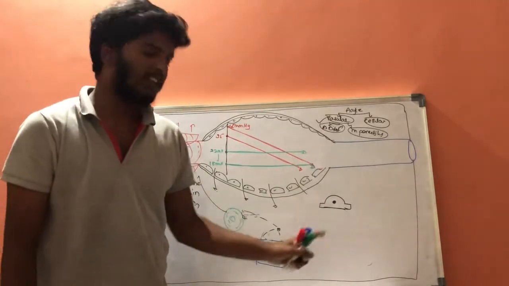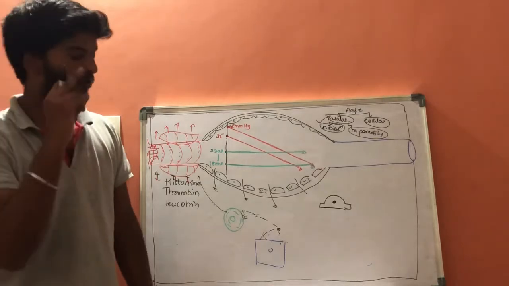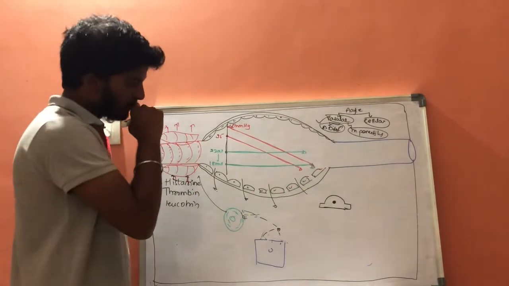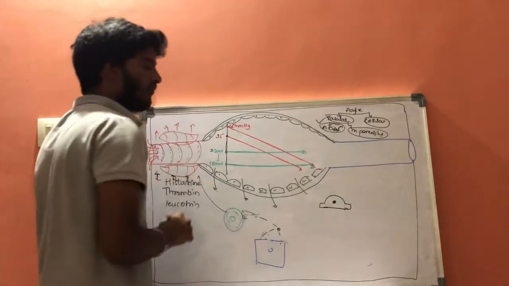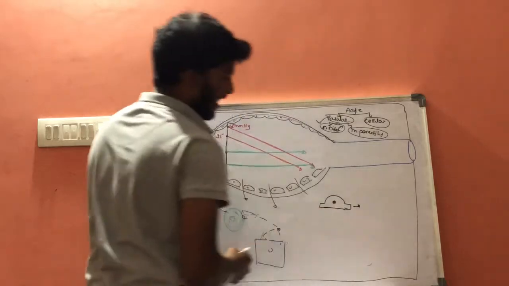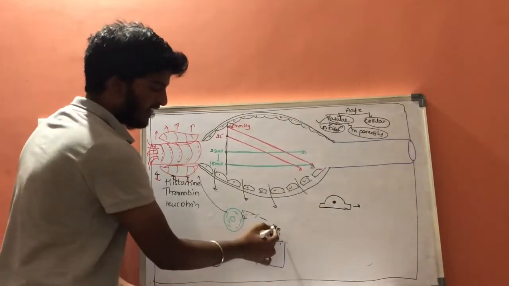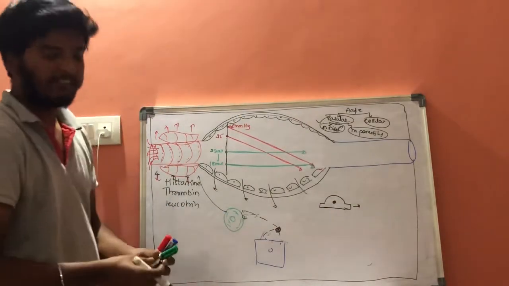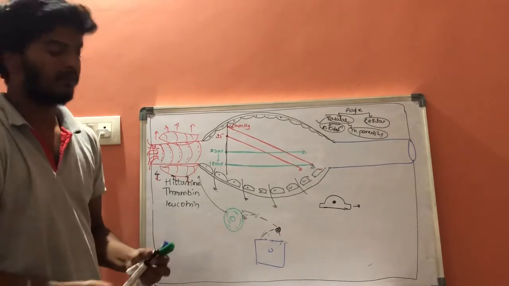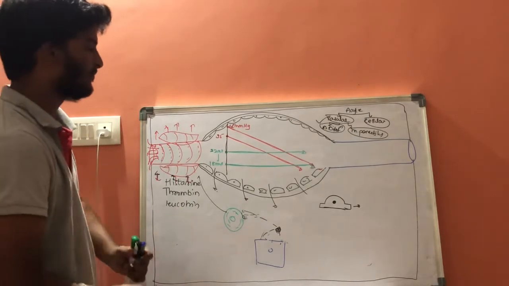This normal endothelial cell will show two types of contractions. First type: these are infected parenchymal cells. These infected parenchymal cells will secrete special types of chemical mediators.